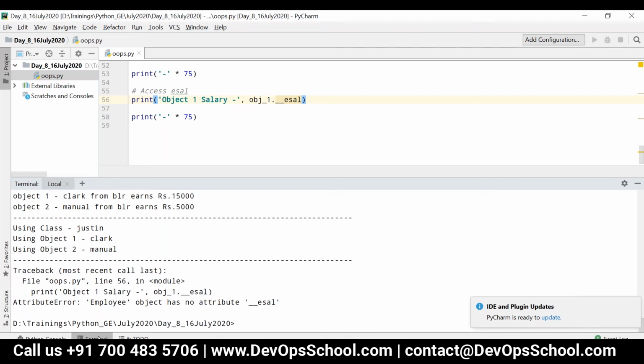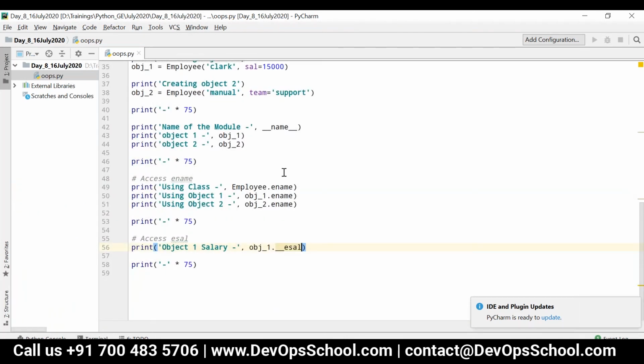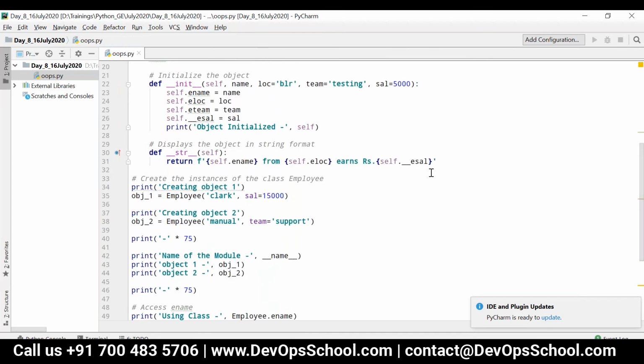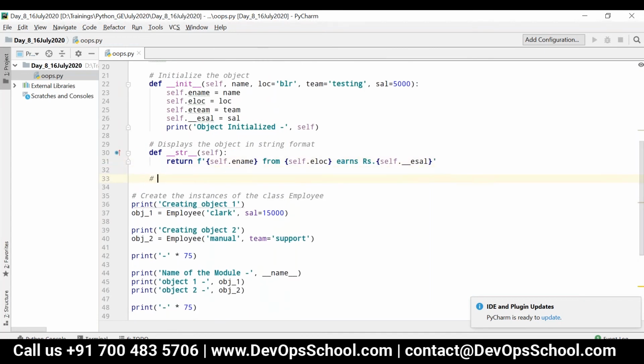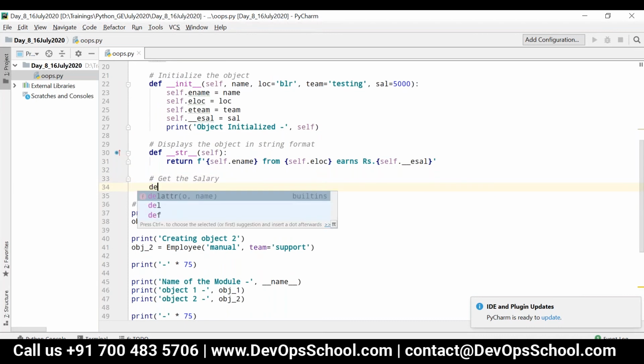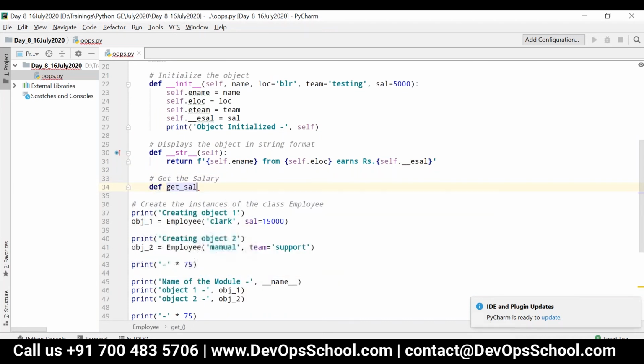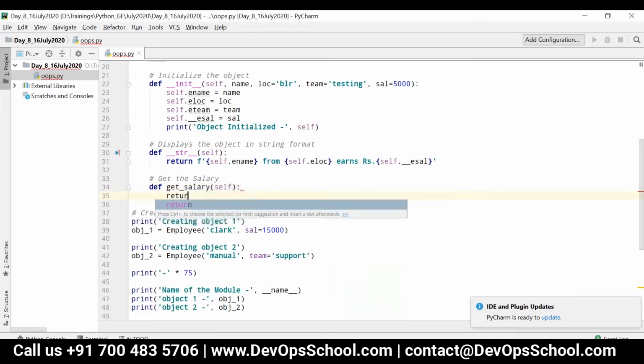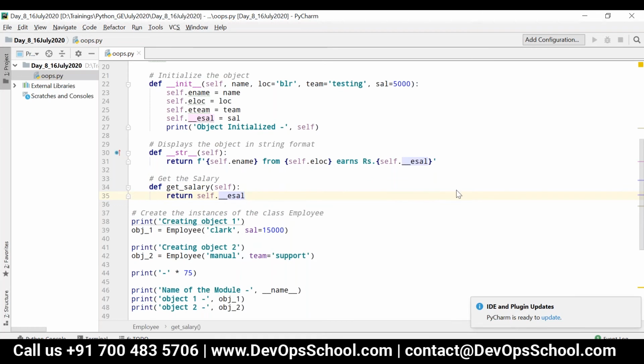So in this case, what we can do is, I can define one method, okay, get the salary. I can say def get_salary(self), and then I can just write return self.__esal.